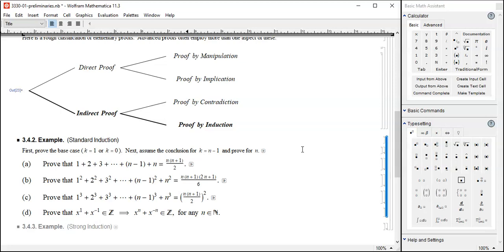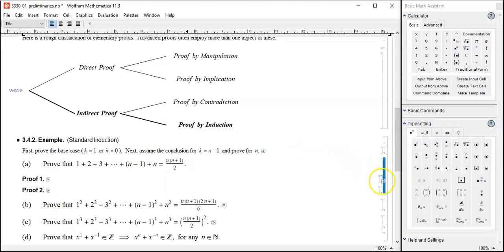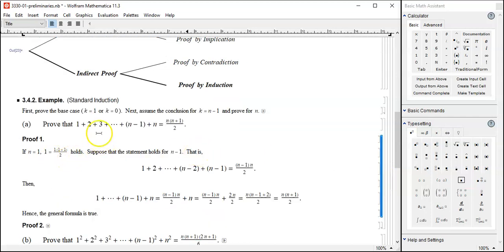Some example, okay, all right. Here's an example. Let's prove 1 plus 2 plus 3 plus 4 all the way up to n is n times (n plus 1) over 2. How do we prove? Base case, when n equals 1, I don't have to add anything. 1 is equal to, plugging in n equals 1 here, 1 times 2 over 2, yeah, it holds. So the base case is trivial. And then let's suppose this is true for n minus 1, so plug in n minus 1 in place of n. So we get this expression.